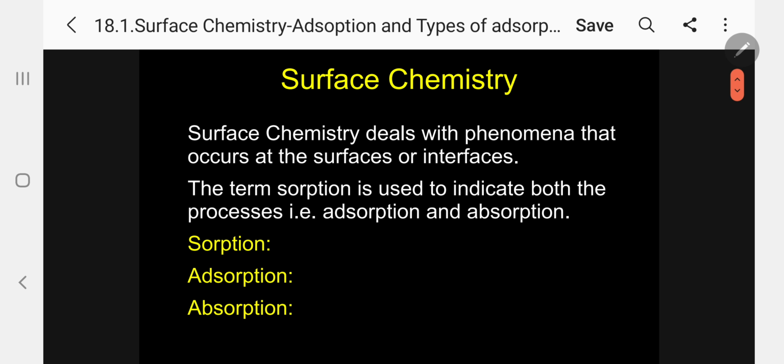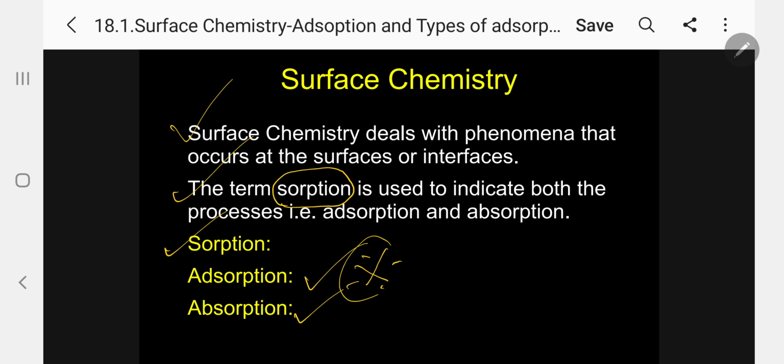As an introduction, let me give some information regarding surface chemistry. Surface chemistry deals with the phenomena that occur at the surfaces or interfaces. The term sorption is used to indicate both the processes, that is adsorption and absorption. So sorption includes both adsorption and absorption. But we are concentrating only on adsorption, but not absorption. Kindly follow.